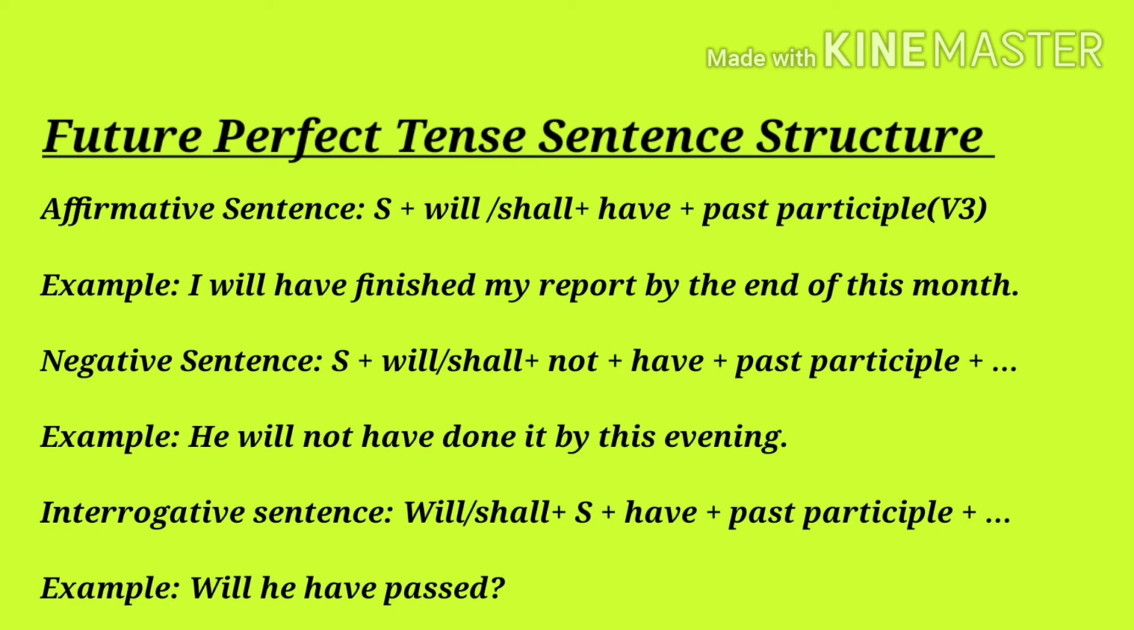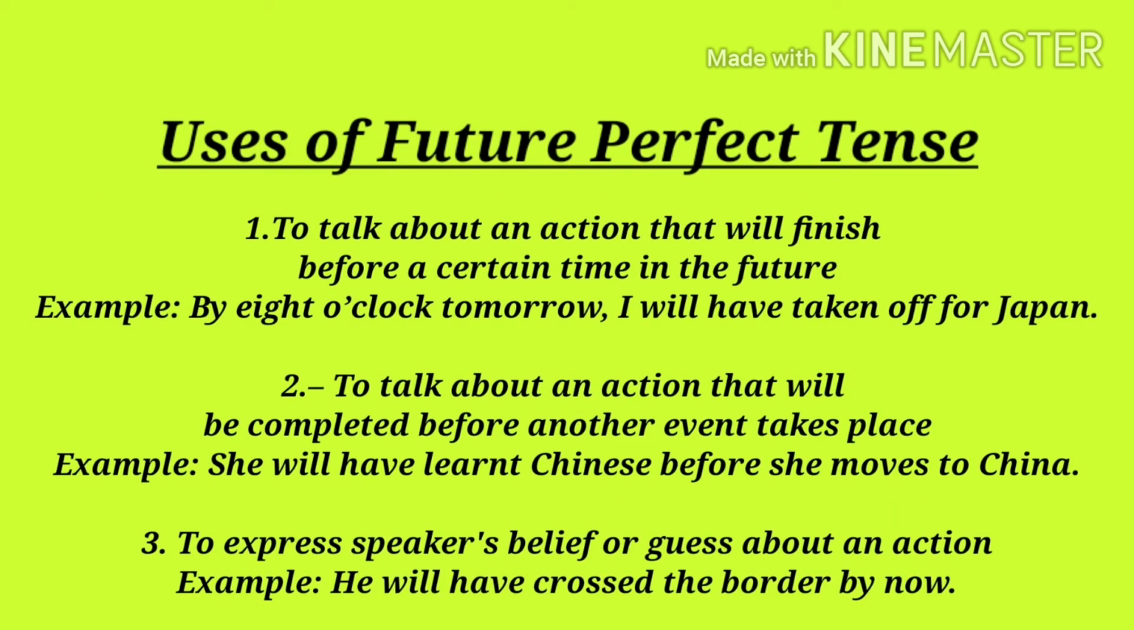Interrogative sentence, we start our sentence with will or shall according to our subject. After that we use the subject, and after the subject have, and after have the past participle form of the verb. For example, will he have passed? This is the structure of future perfect tense.